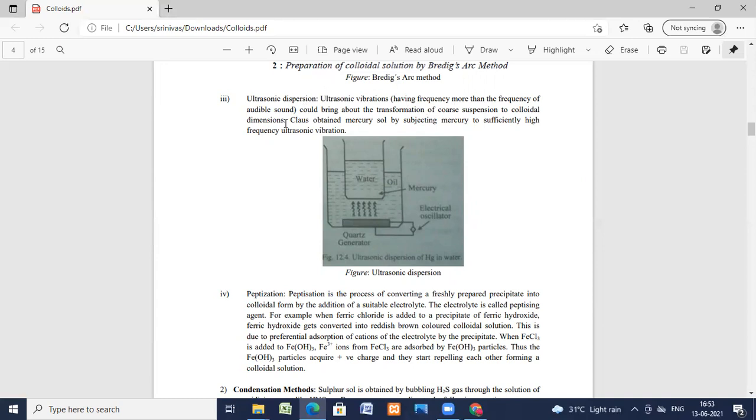Bredig and Svedberg obtained mercury sol by this method, the ultrasonic dispersion method. Here he is subjecting the mercury to sufficiently high frequency ultrasonic vibration. You can see the diagram: electric oscillator, quartz generator, the mercury coil. Due to the sound from this oscillator, due to these ultrasonic vibrations, you're getting the arc. And this way you prepare the mercury sol by ultrasonic dispersion.